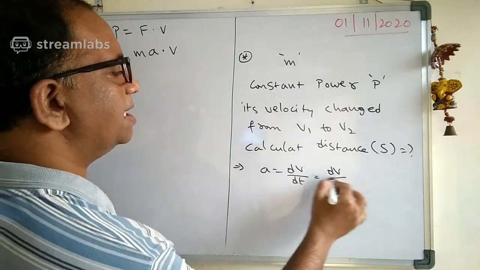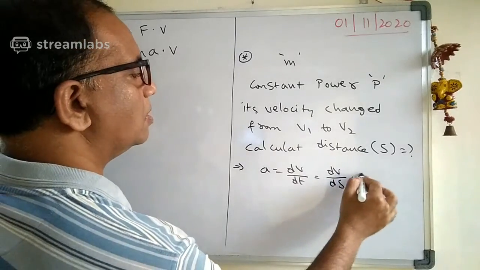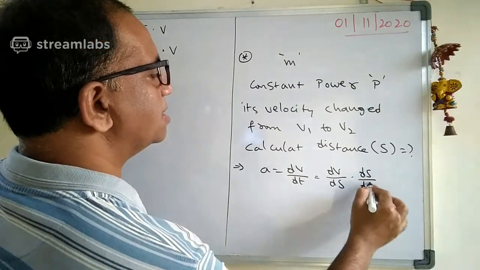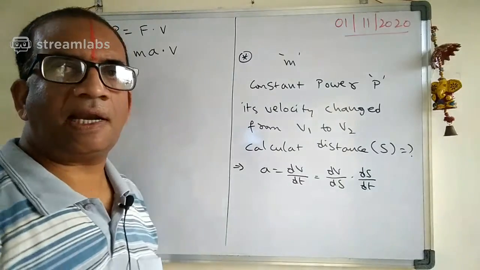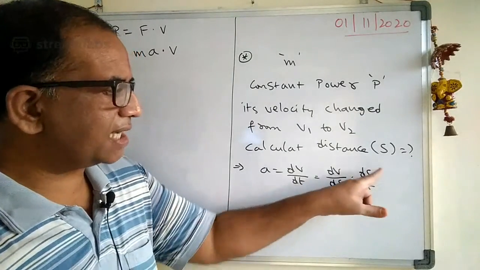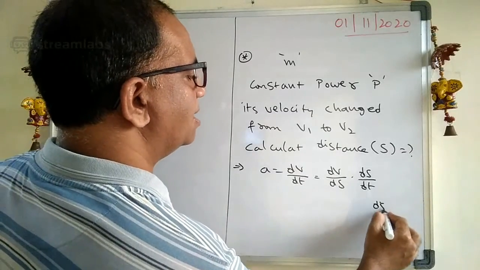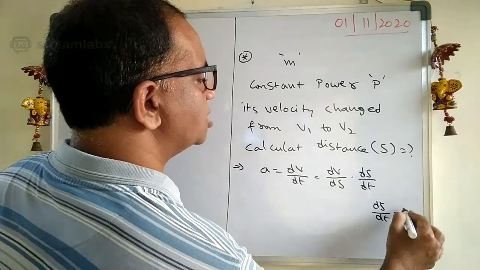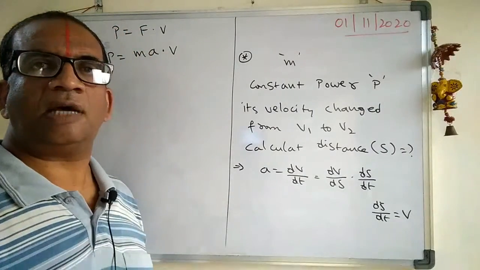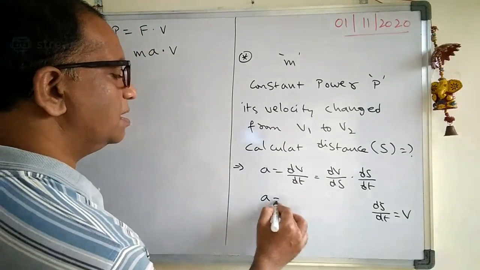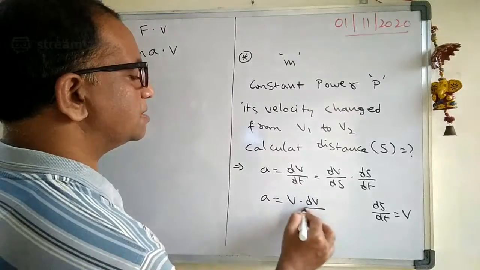So dV by ds into ds by dt. Can I write like this? Because ds cancels, we get dV by dt. And what is ds by dt? I think earlier we did this: ds by dt is nothing but v. Therefore, the acceleration can be written as v into dv by ds.